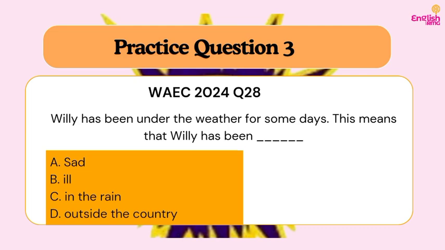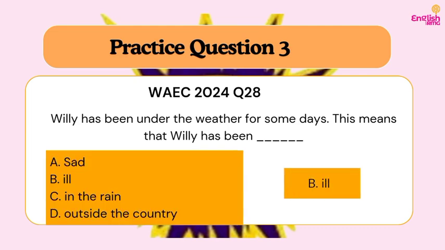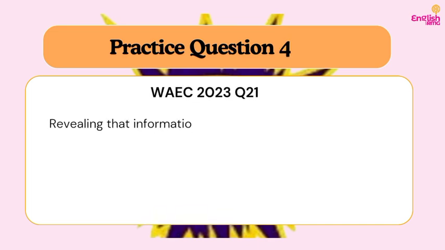Do you understand? But if you're not aware of the meaning of being under the weather, you might want to confuse sad as a possible option as well. You might want to say, oh, maybe it means that he is sad. But what it actually means is that he is ill. It says Willie is under the weather means Willie is ill.